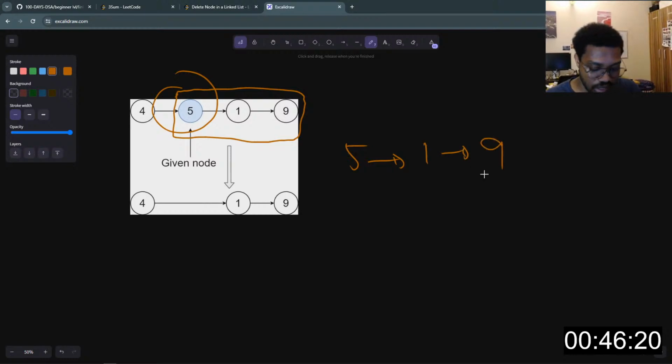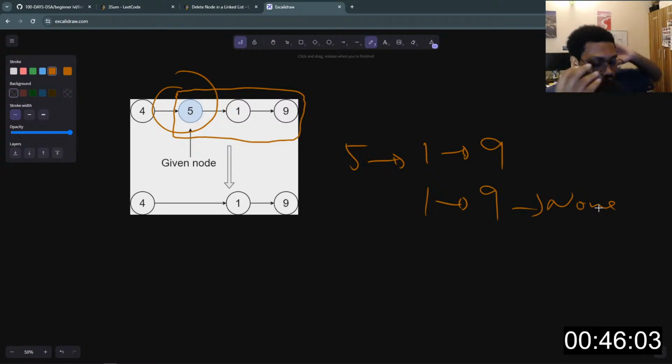Now, how do we delete this 5, this node, and still have 1, 9 remaining? And I'm not sure if 9 is the last item in the linked list, but let's just assume that. So we'll have none here. Okay, for us to do this, it's just going to be one operation.